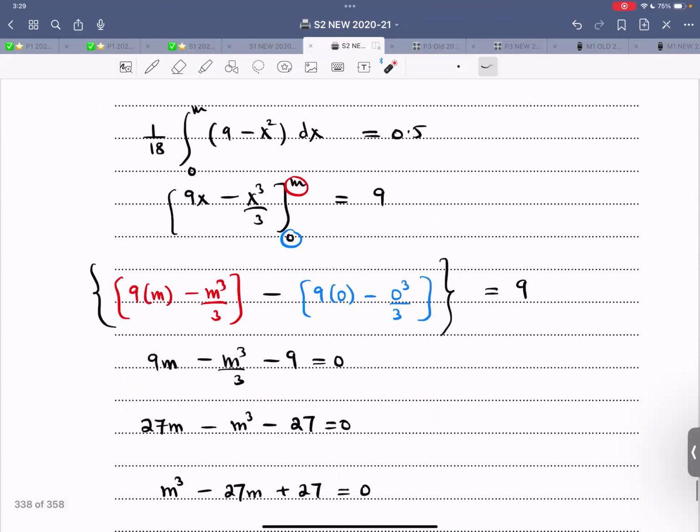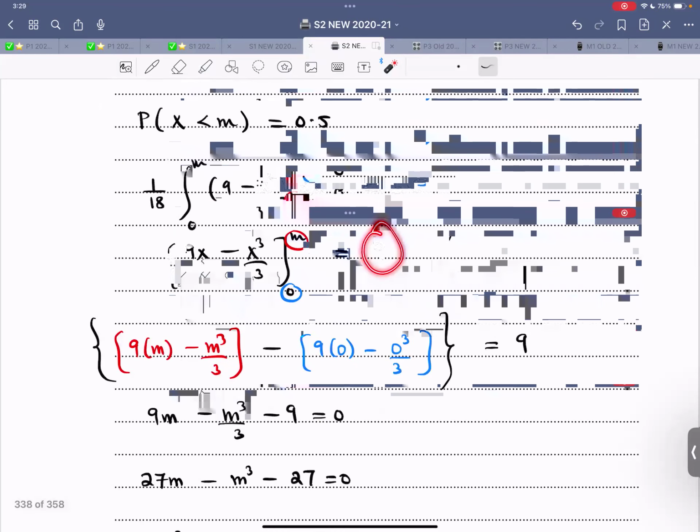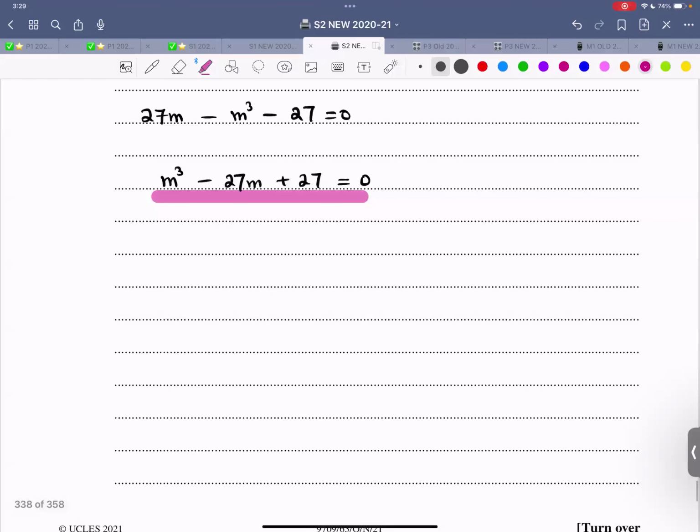So now this integration is done. Once the integration is done, this is the upper limit, this is the lower limit, 0 gives us 0. That's very comforting. And we have this equation. How did we get a 9 over here? I took 1 over 18 to the other side, multiplied it with 0.5. We get this thing, multiply throughout by 3, and we get this cubic equation, which is m cubed minus 27m plus 27 equals to 0. We don't have to solve it.